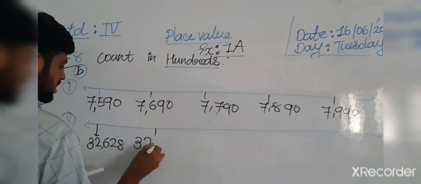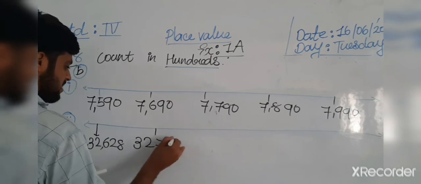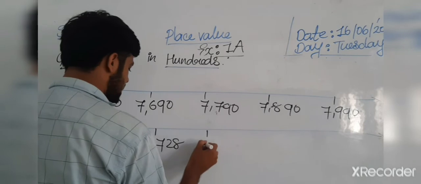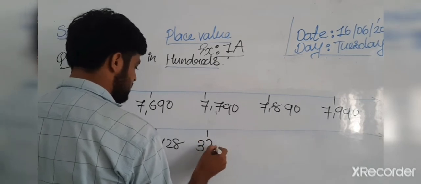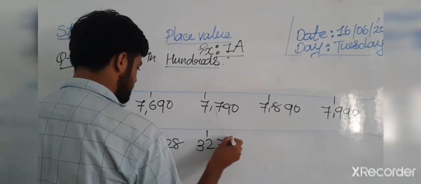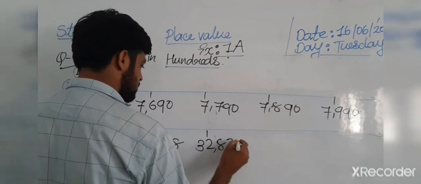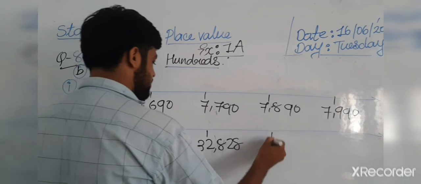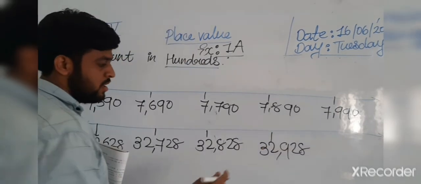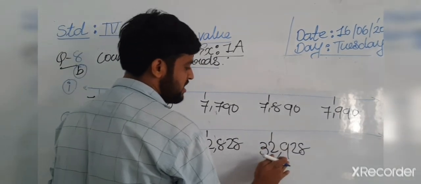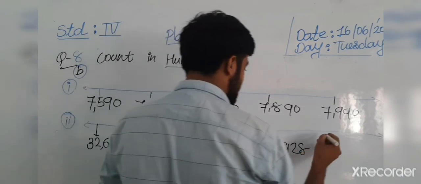So 32,728. Then after that 32,828. Sorry, 8. Okay. Then after that 32,928. And then after that what?